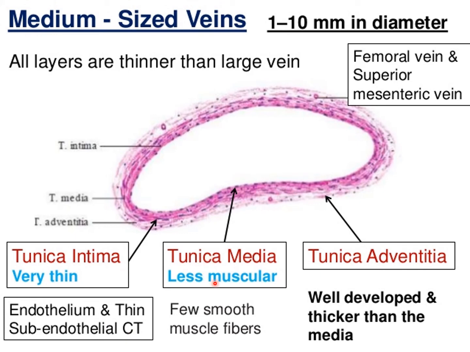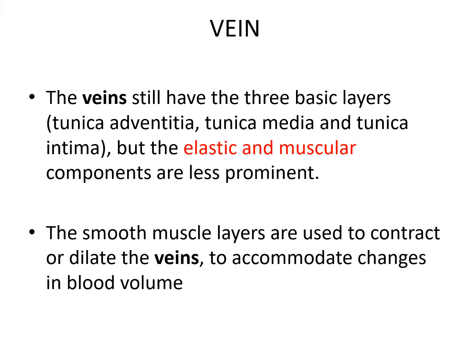Tunica media is less muscular, with few smooth muscle fibers. Tunica adventitia is well developed and thicker than the tunica media. So these are the basic differences between the large vein and the medium sized vein.